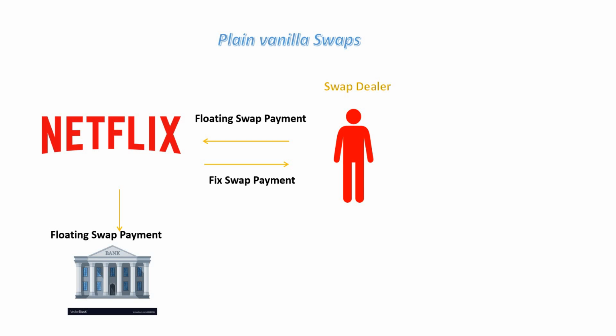So they decided some notional principal. On that notional principal, Netflix will pay fixed. Let's say they are paying 5%, and for that they are receiving a variable rate. And let's say if the variable rate is very high, if it's 7, 8, 9, then they will get a lot of money, and they do not have to worry about changes in interest rate.